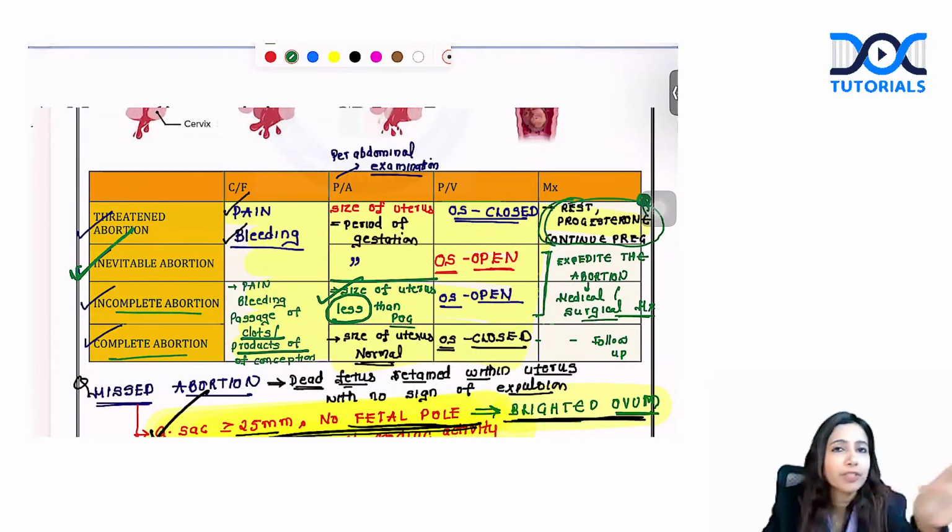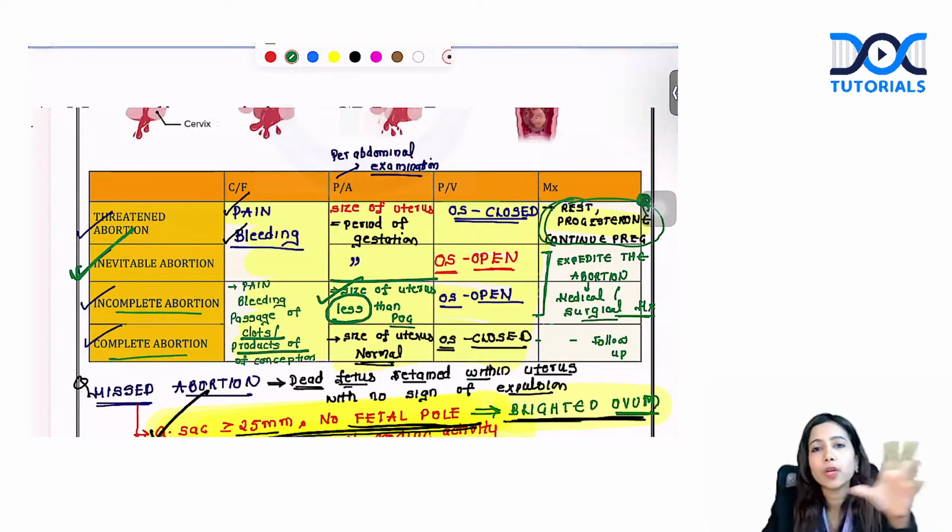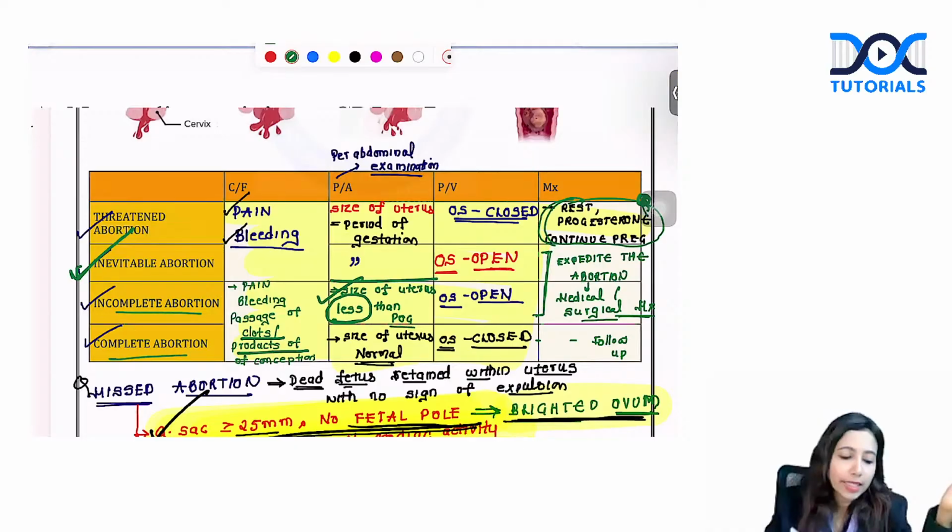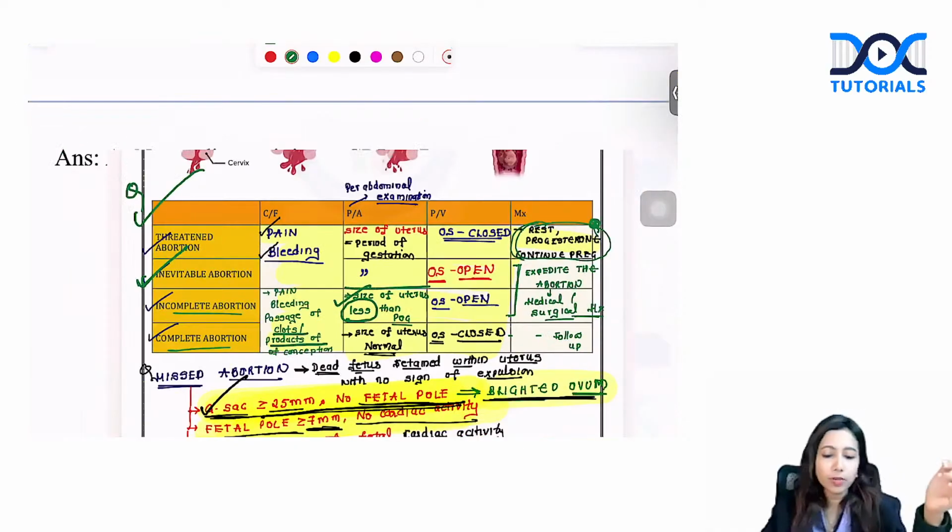Complete abortion, everything is already expelled, all the products have gone out, so size of uterus comes back to normal and os will be closed. So this is how you differentiate. They can give you 1 or 2 points from this to differentiate this as well. Again, a very important potential question.